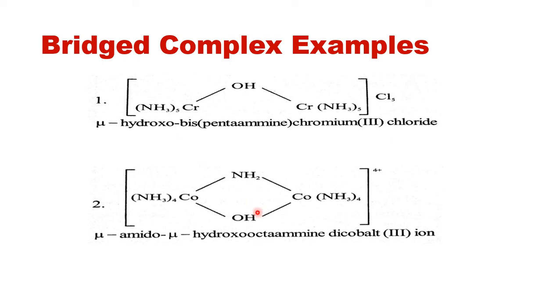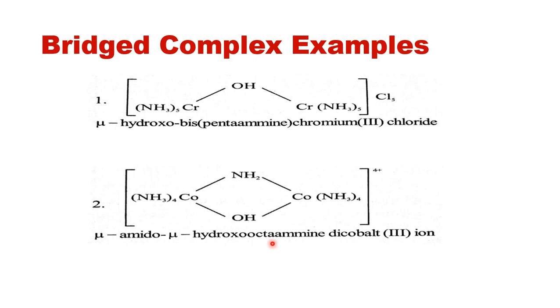So next up you have an example where you have two types of bridged ligands. One is NH2 and the other one is OH. So first you will name according to alphabetical order. So mu, because it is a bridged ligand, mu amido for NH2. NH2 is different from NH3. Please remember that. So mu amido. Then you have OH. So mu hydroxo.